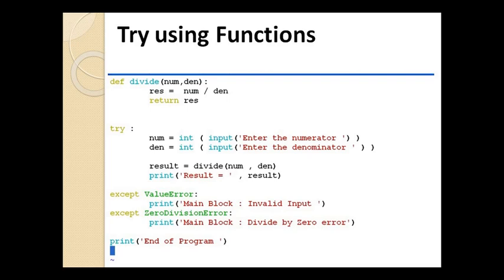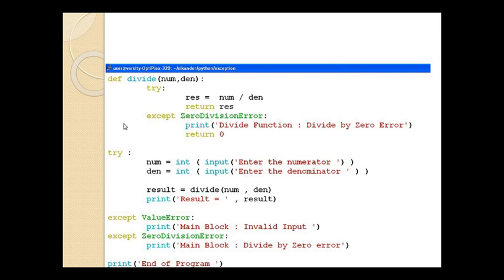Now in this program what I am doing, I am using a function with try block. So here is another program of try block. In this program I am using try and except in the function also. This type is used as we did in the previous session, but in the function part, now I am using try and except again.